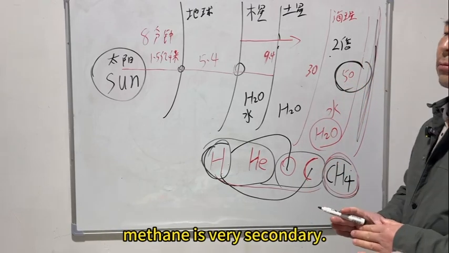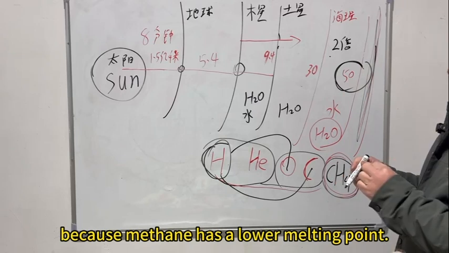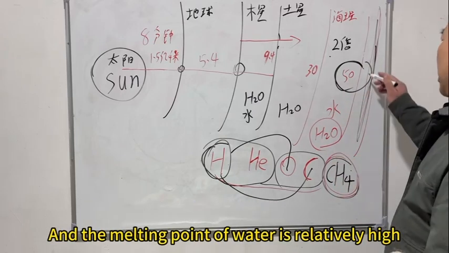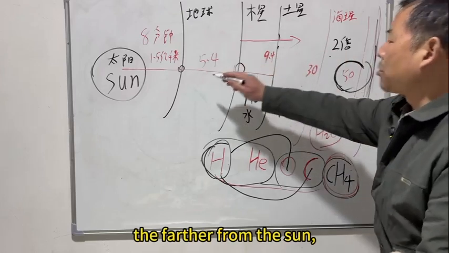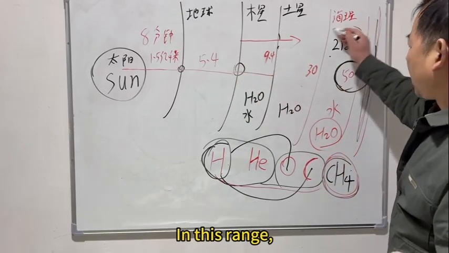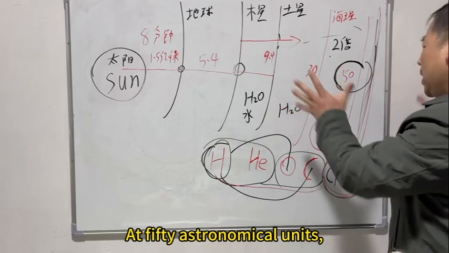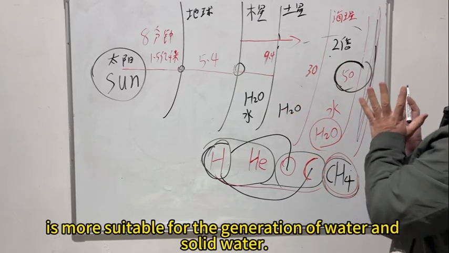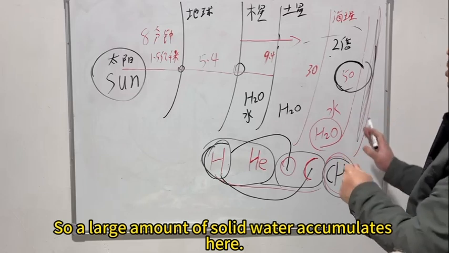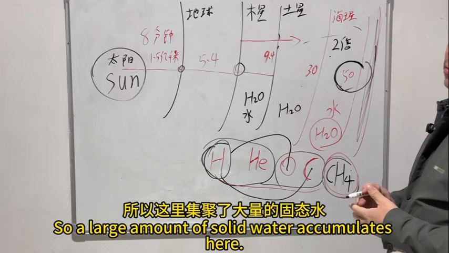Methane is very secondary, because methane has a lower melting point, and the melting point of water is relatively high. So, the farther from the Sun, the lower the temperature. In this range, at 50 astronomical units, the conditions are more suitable for the generation of solid water. So a large amount of solid water accumulates here.